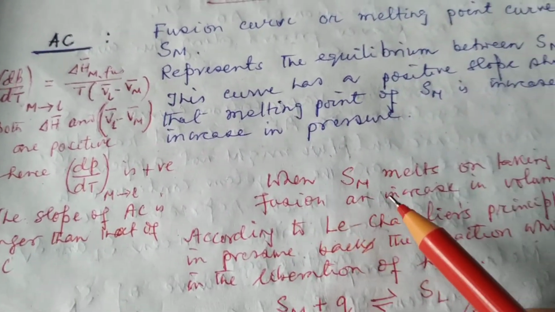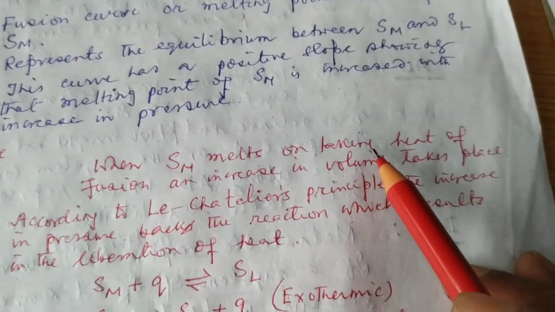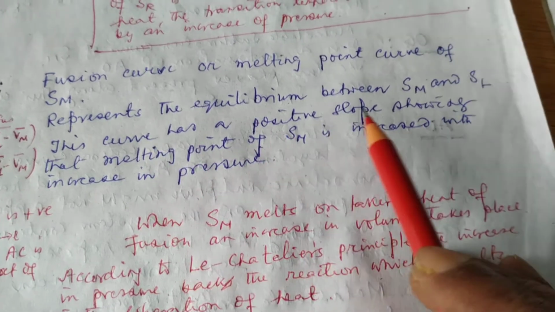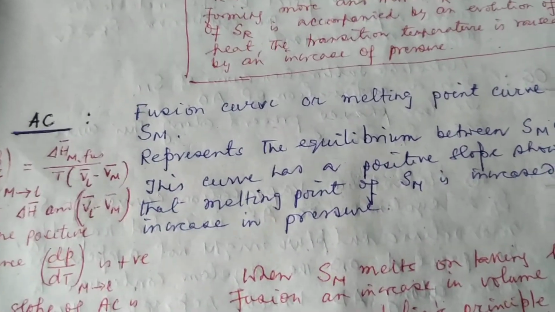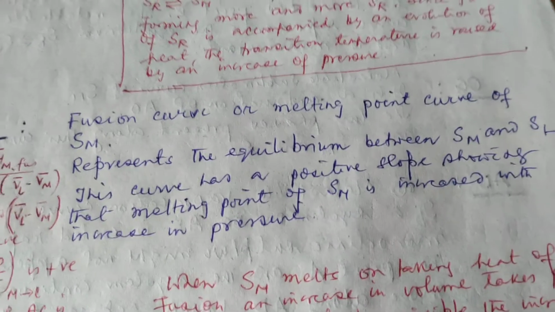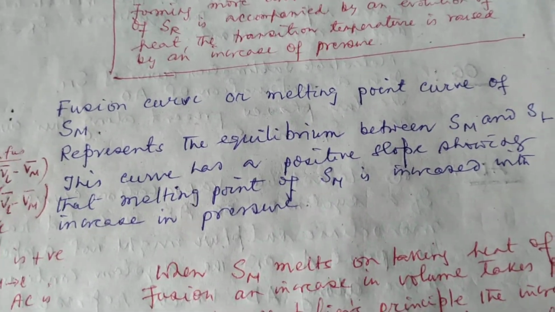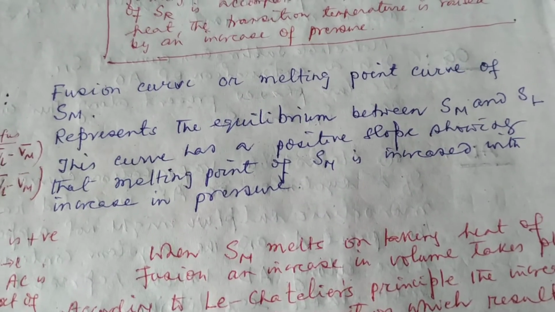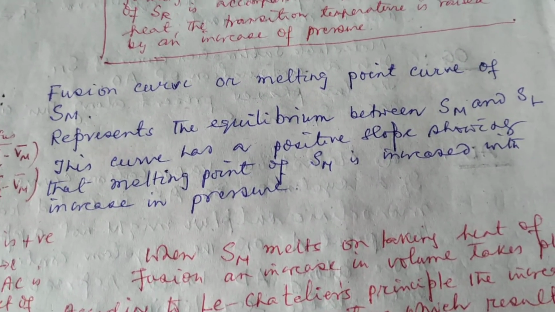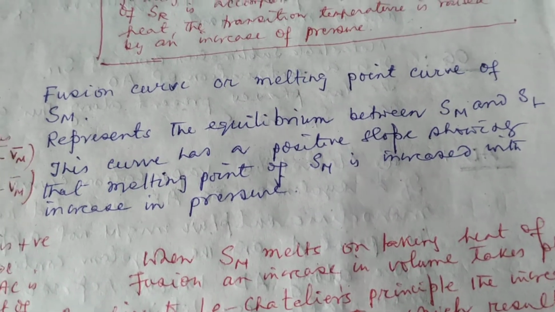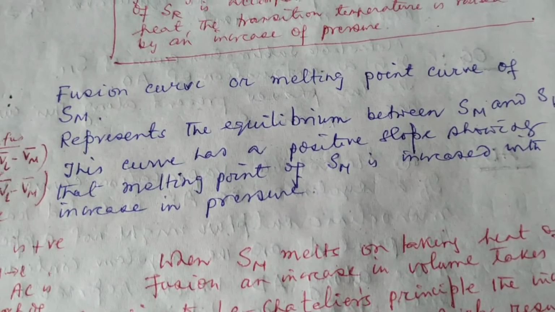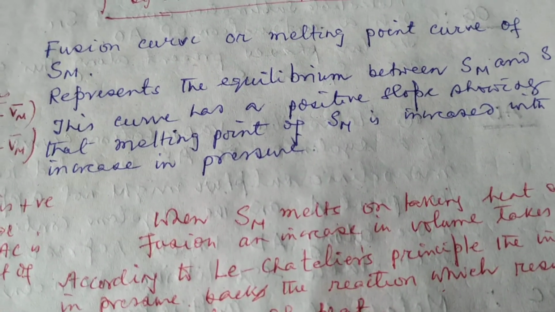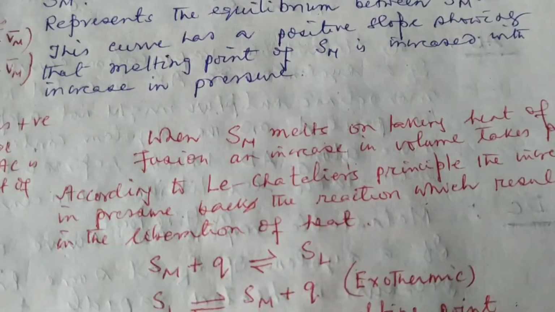Now, when SM melts on taking heat, this curve AC represents the equilibrium between SM and SL. This curve has a positive slope, which we have already shown, which means that the melting point of SM is increased with an increase in pressure. This may be explained in this way.